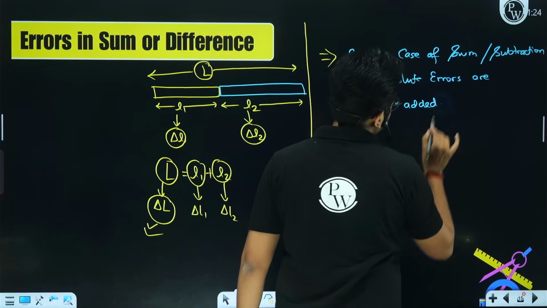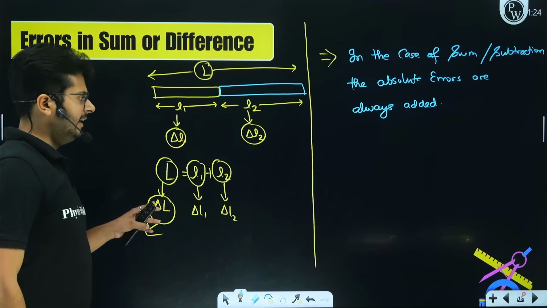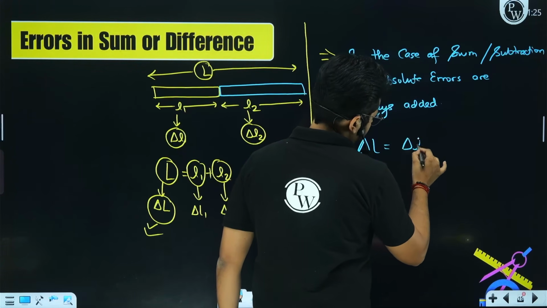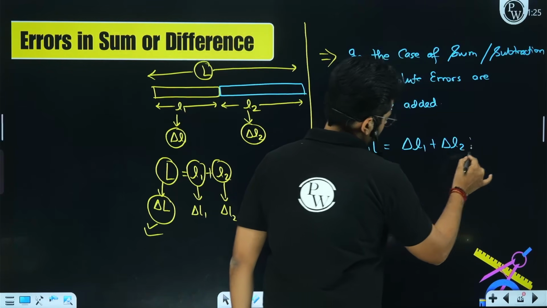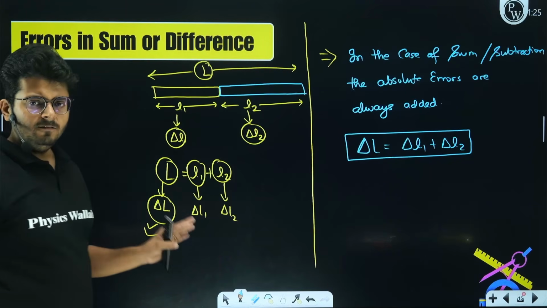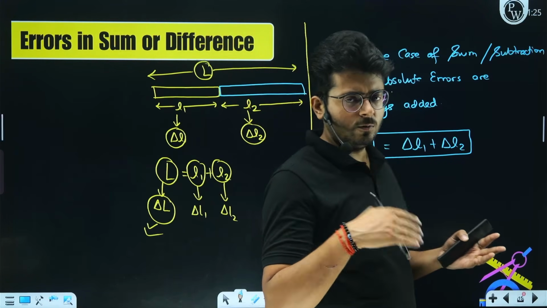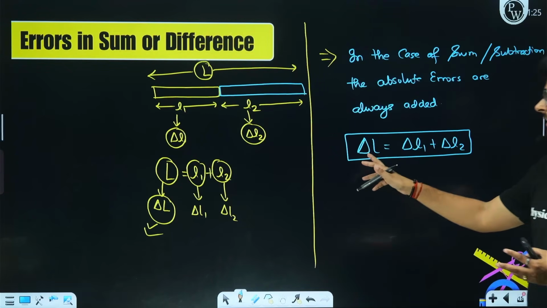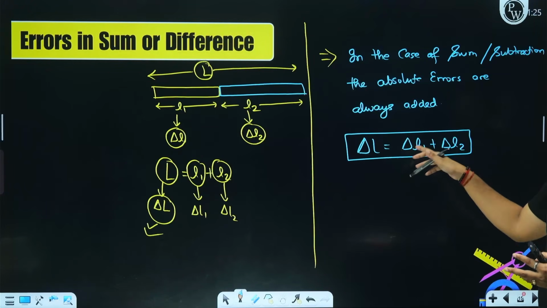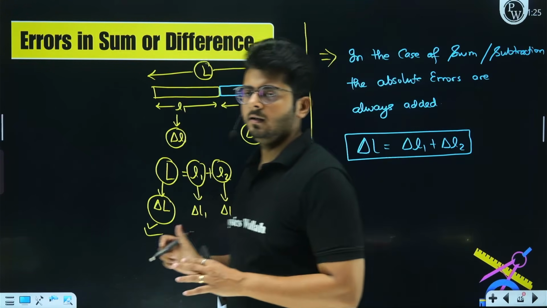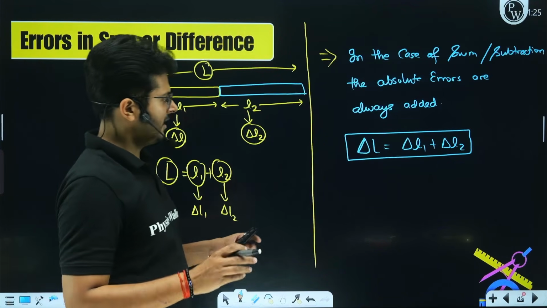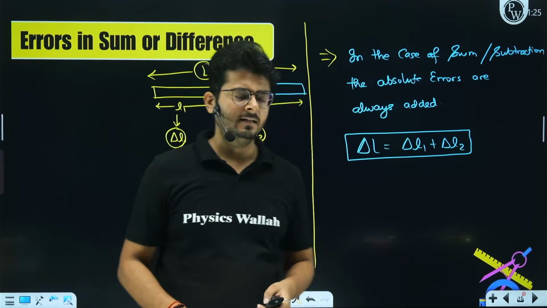So I believe the idea is very, very clear. Right now you can say that delta L, the net error, is going to be delta L1 plus delta L2. This is going to be the final relation in this situation. Even when we have a subtraction going on, A equals A1 minus A2, the net absolute error is going to be the addition of the individual errors. So in the case of addition or subtraction, we will have this relation between the absolute errors.